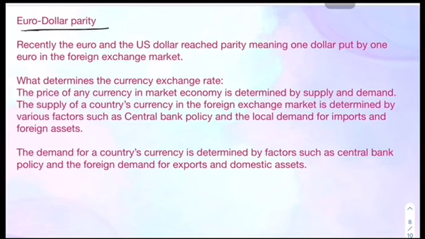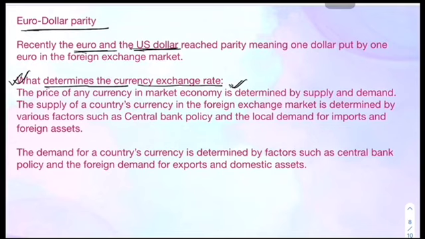What happened is that the US dollar has become equal to the euro, which means that 1 euro has become equal to 1 US dollar. The next question for us is, we will not go into the mechanism, how it happens and what is the significance and how it will affect the world economy, but what is important for us is what determines the currency exchange rate. So this is important for us. There may be a question there.